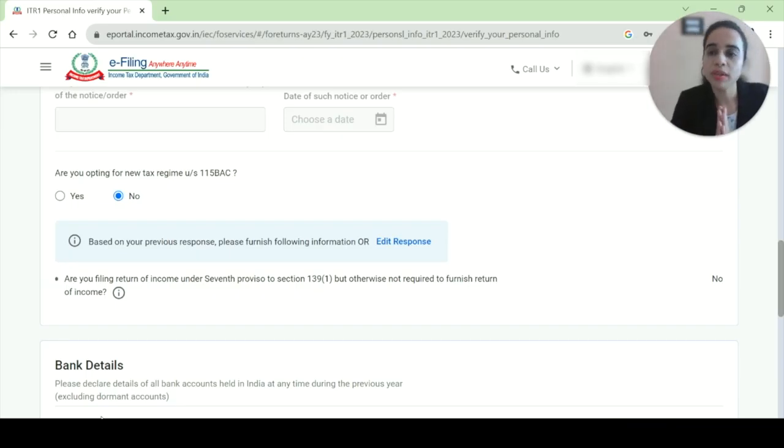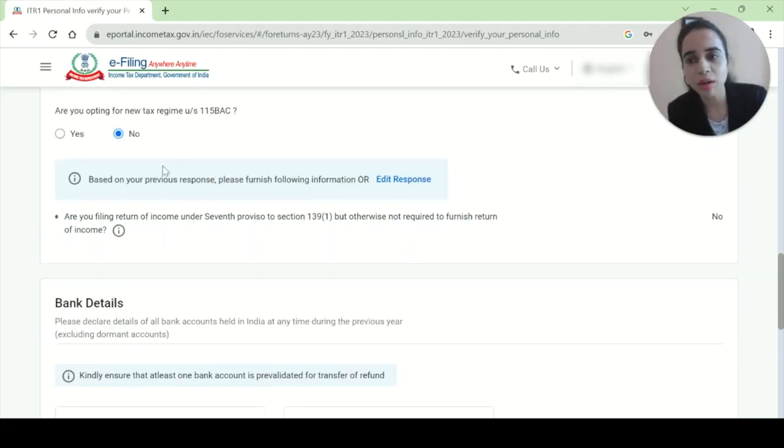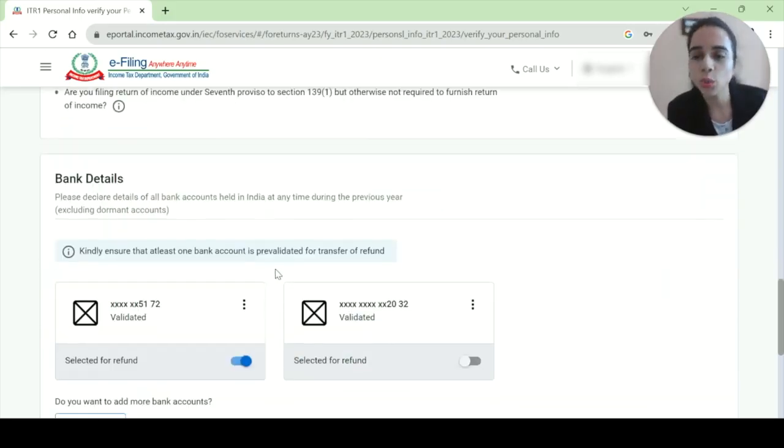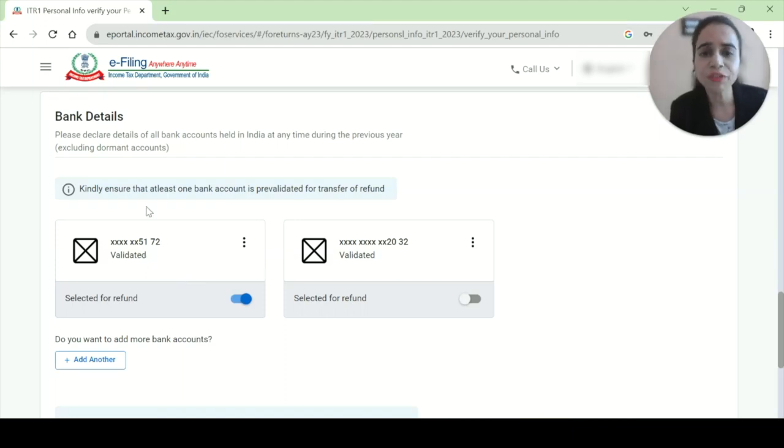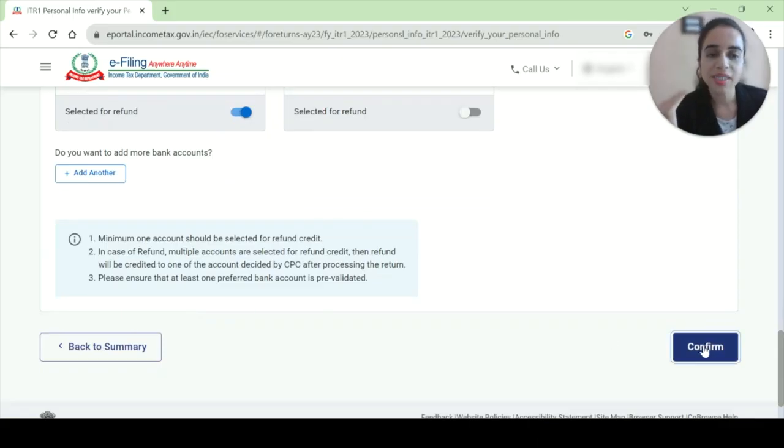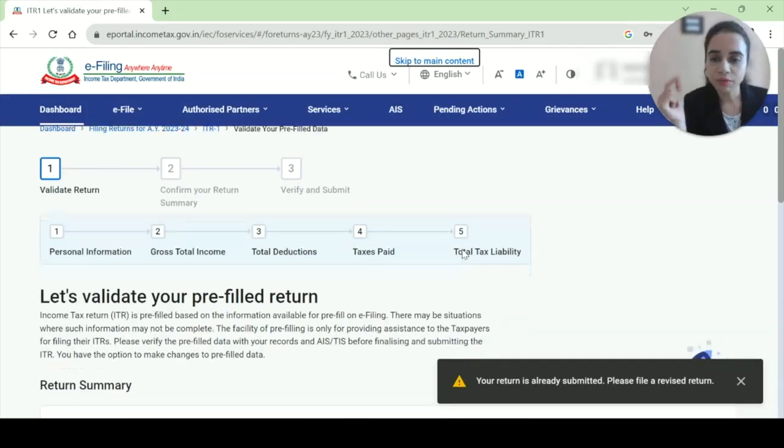So you already know under which regime you are taxable, which regime is beneficial to you, old or new. Let's say I suppose the old regime is beneficial to me and I'll say no. And if there is a refund, you have to put all the bank accounts here and select at least one account in which you want the refund to come in, which they will credit, and then you will say confirm.